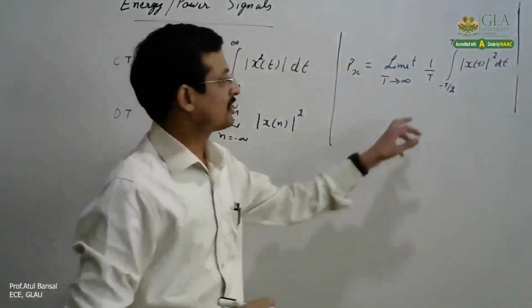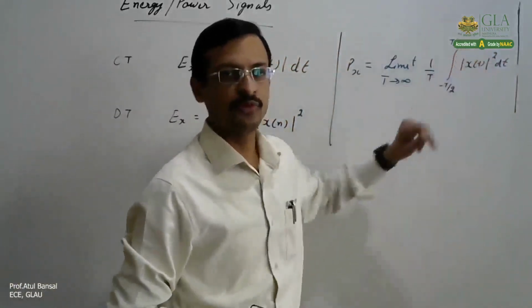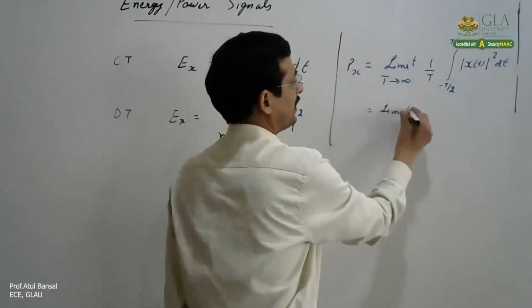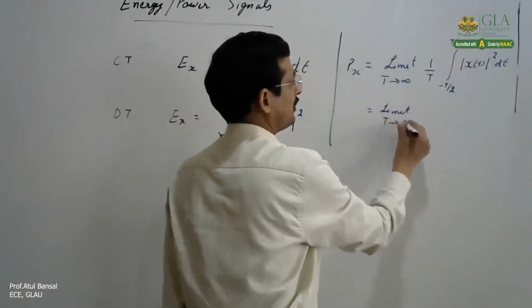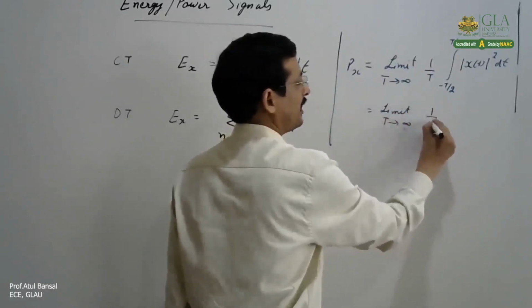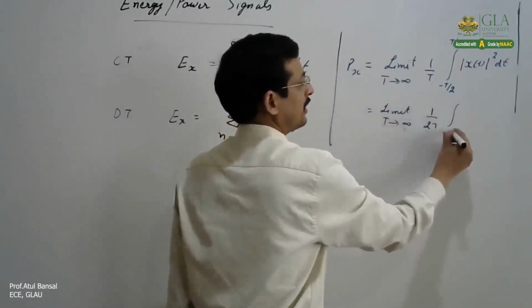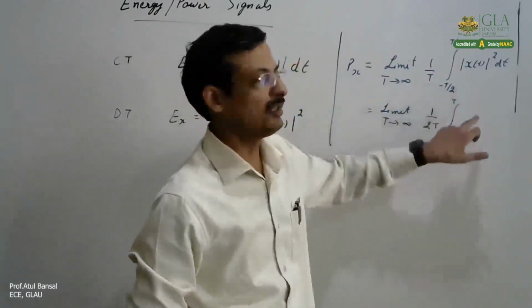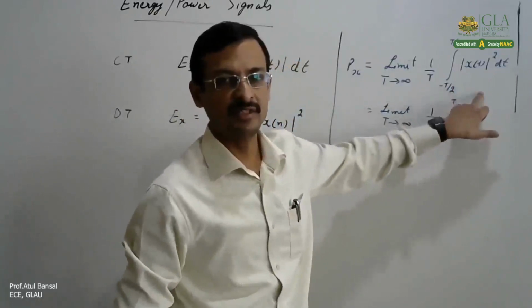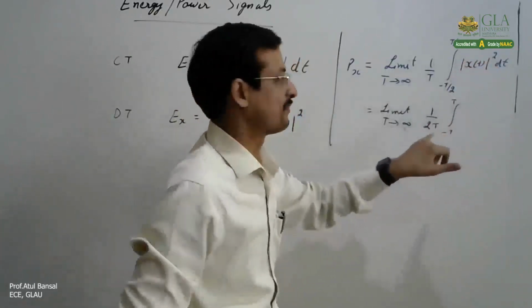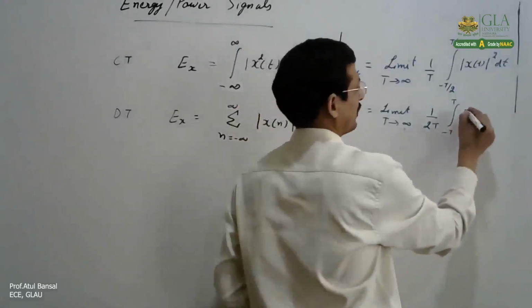Now in some of the books it is the limit T tending to infinity of 1 by 2T, and the limits are minus T to T. So it is the same as this formula, just we have changed the limits from minus T by 2 to T by 2 instead to minus T to T. So that 2 comes over here.